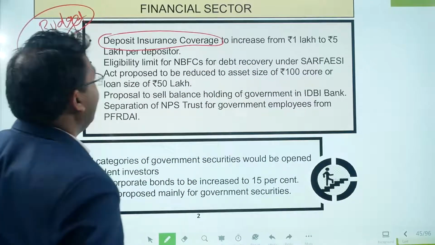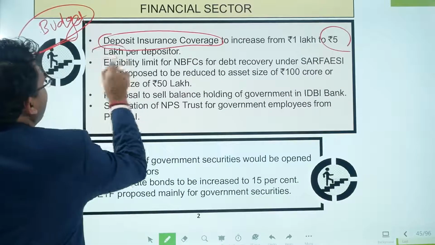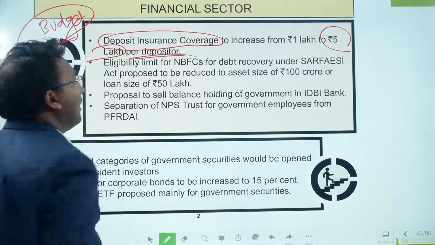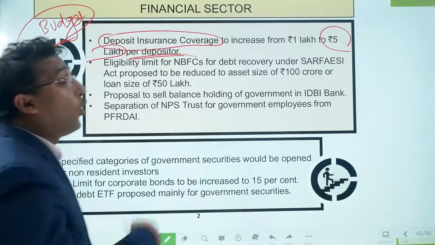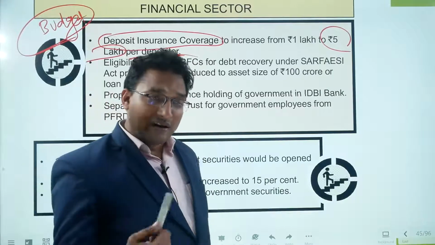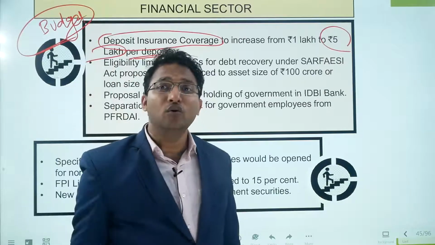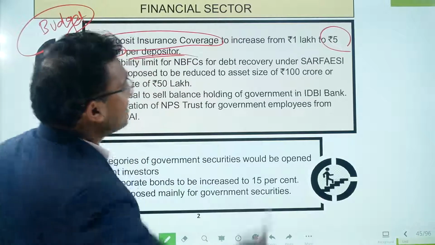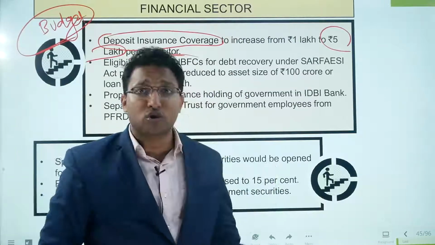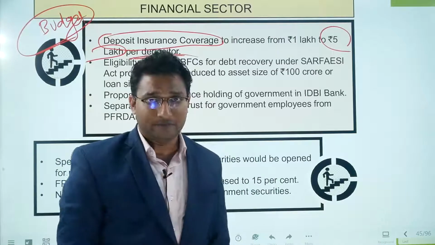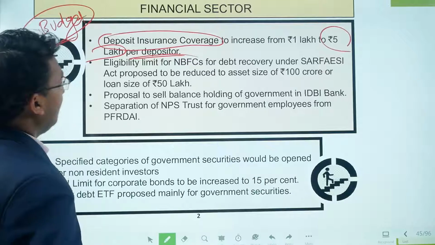Now the government is proposing that per depositor this amount should be increased to 5 lakh rupees. This is very, very good. This will increase the trust of the people in the banking system. This 1 lakh rupees represented a very old amount. It was appropriate 20-30 years ago, but as of now, in fact, I say even this 5 lakh rupees is less. This should be at least 10 lakh rupees. People are depositing their hard-earned money.